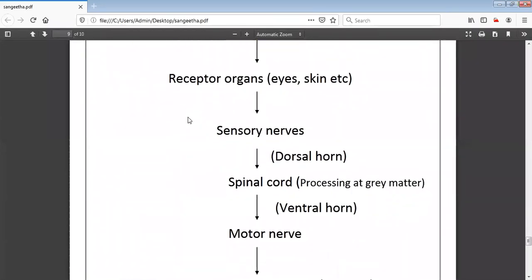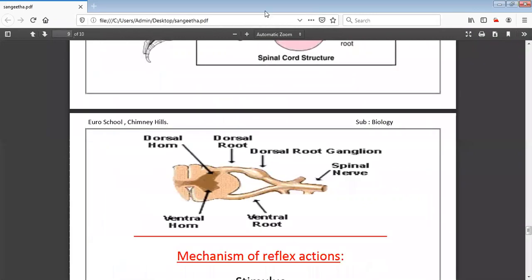Yes, ma'am. So based on this mechanism, again you will watch the complete detail of the cross section of the spinal cord with a video. I'll just show you the video.